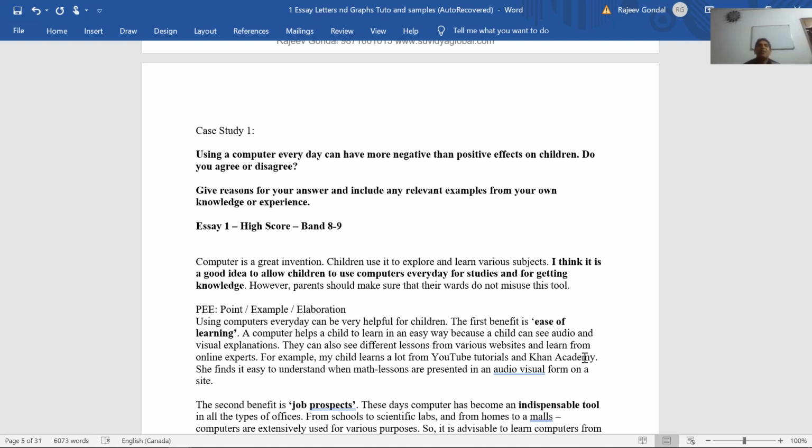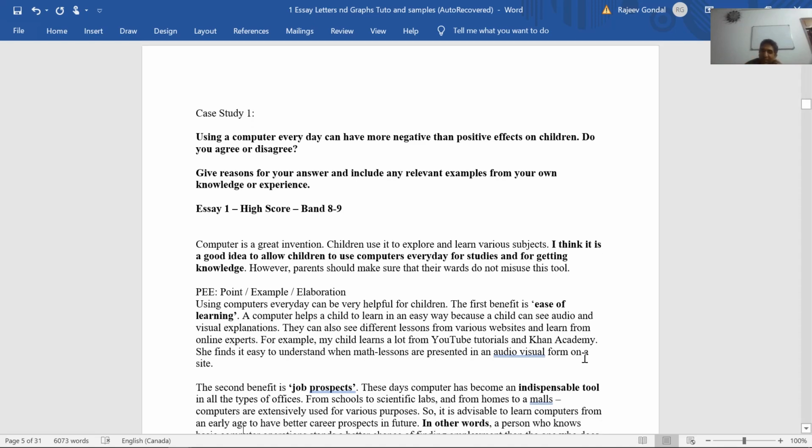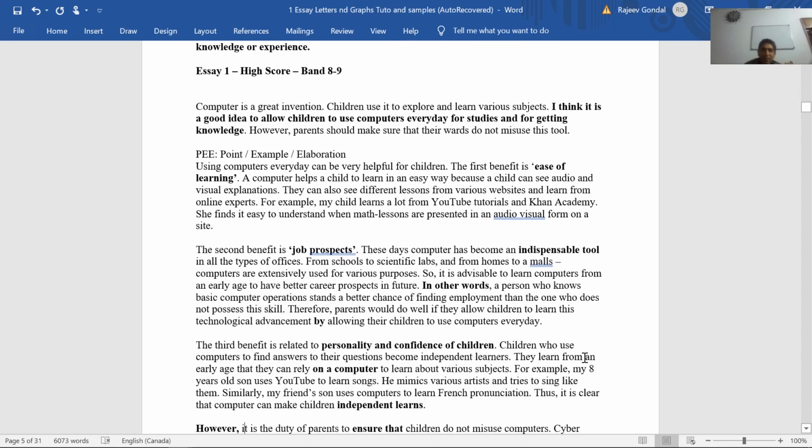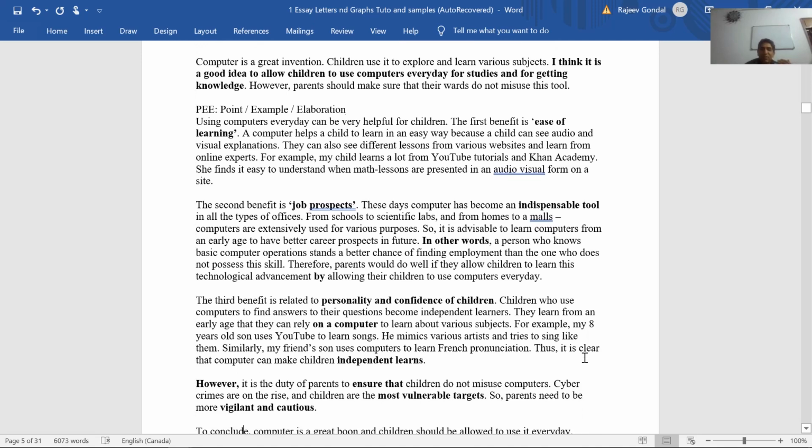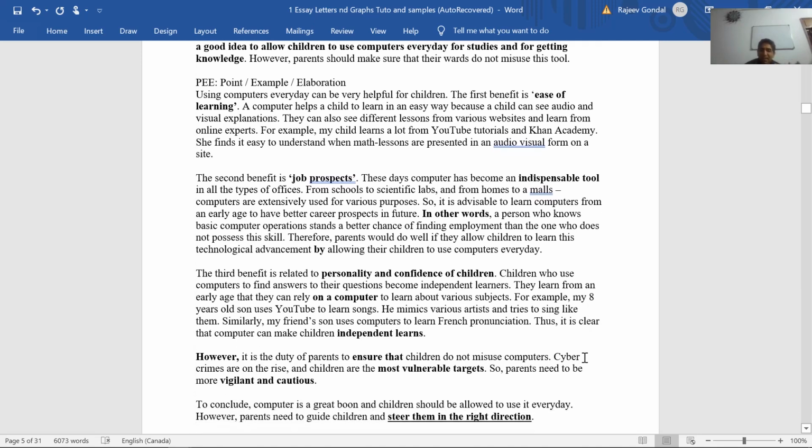I wanted to show that, using some good essays, you can learn the skill of writing. For example, when we do a little reverse engineering of this essay, we find that this person had this agenda in his mind that I would use three different examples, like ease of learning, independent learners, something related to personality and something related to job prospects. And that is all stated in one paragraph each. And finally, he has concluded it with a very precise conclusion.